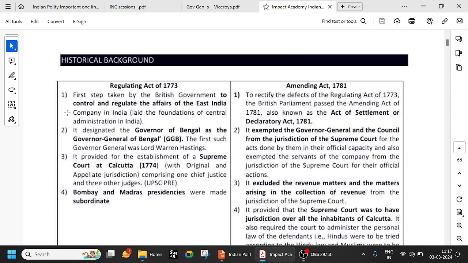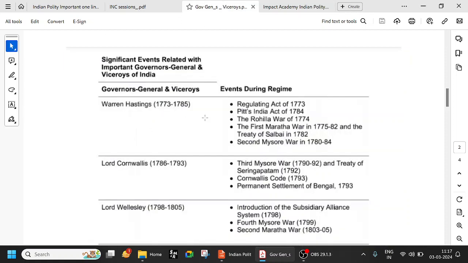That is very important. The Governor of Bengal who introduced dual government is Robert Clive. Don't get confused. So Warren Hastings is the first Governor General of Bengal.